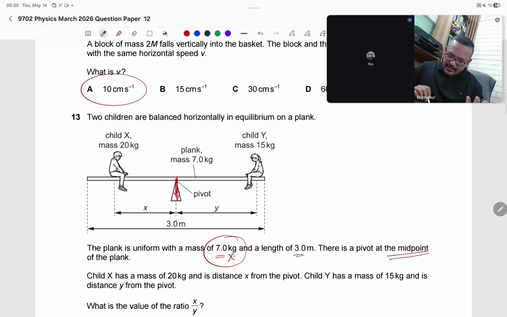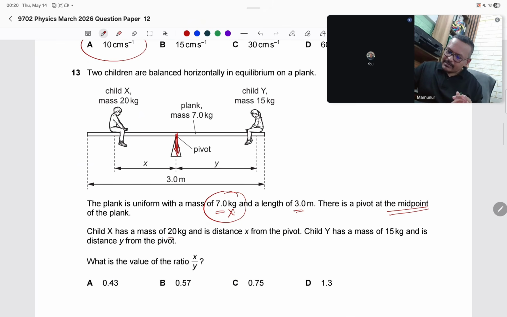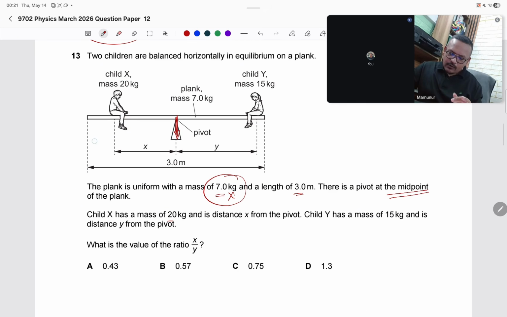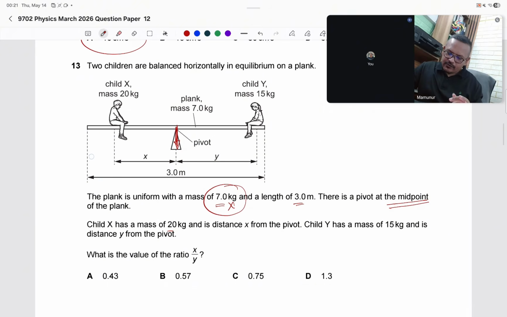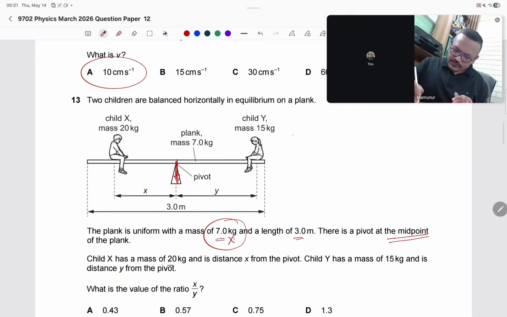Child X has a mass of 20 kg, at distance x from the pivot. Child Y has a mass of 15 kg and is at distance y from the pivot. What is the value of the ratio x divided by y? If I consider the moment, 20 into x equals 15 into y. So they are asking for x by y.